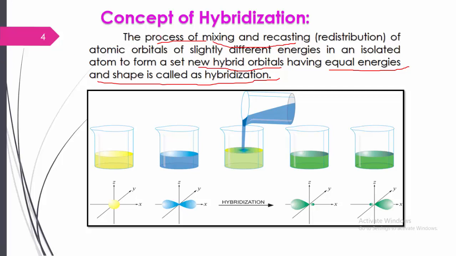So likewise, the process of mixing and recasting of atomic orbitals having slightly different energies in an isolated atom to form a set of new hybrid orbitals having equal energies and shape is called hybridization. Means आपण जेवढे atomic orbital आपण hybridization मध्ये involve करतो तेवढेच hybrid orbitals can be formed. It means the atomic orbitals involved are mixed and recast, as well as redistributed, with equal energies and equal shape, and that is called hybridization.